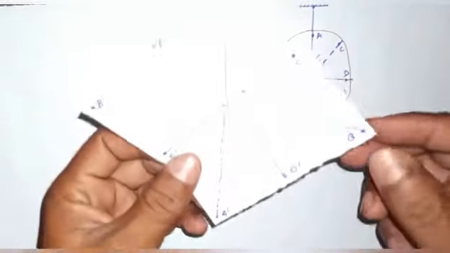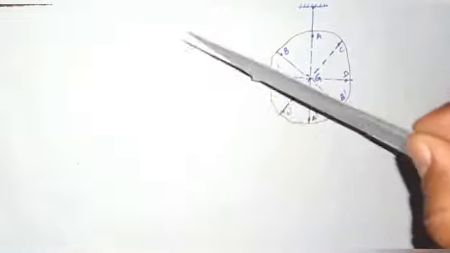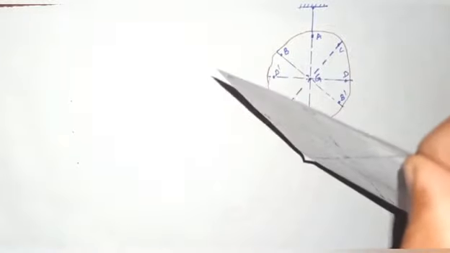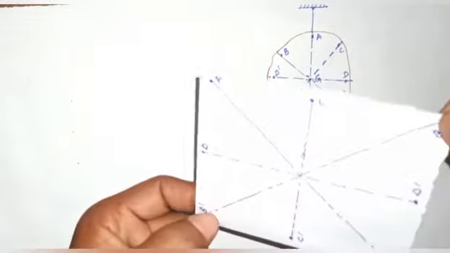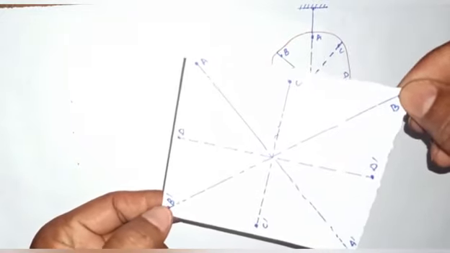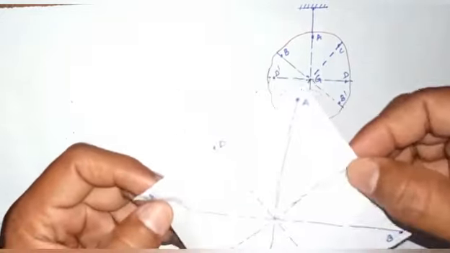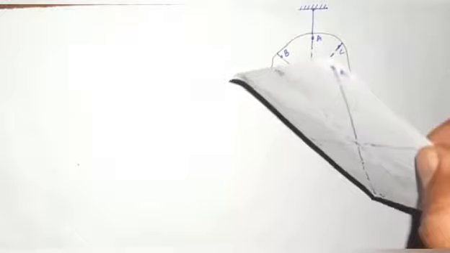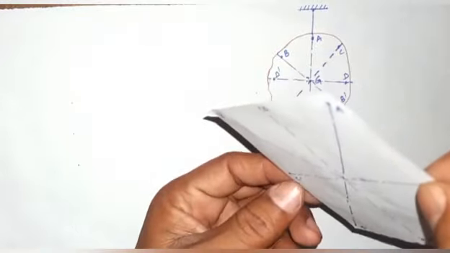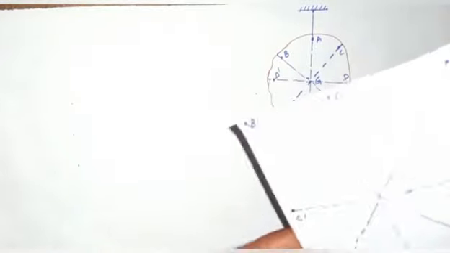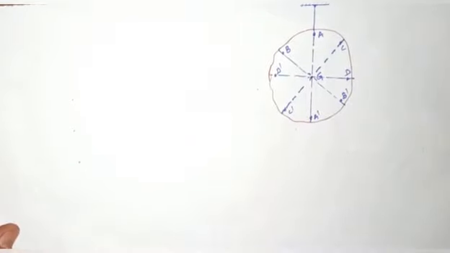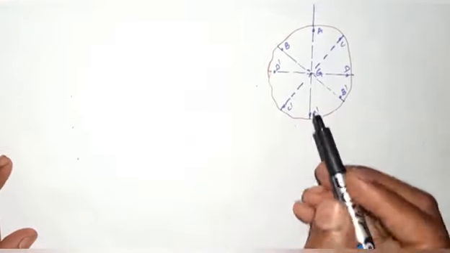Then at point B, we hang it using a thread. It is stable, and the line joins B dash. At point C, we hang it again using a thread, and the line C dash passes through the center of gravity.